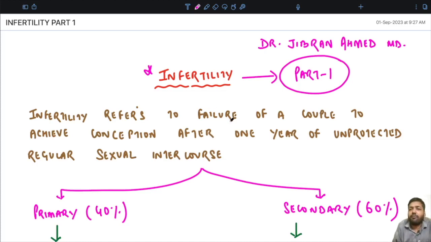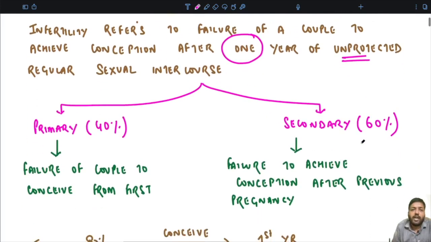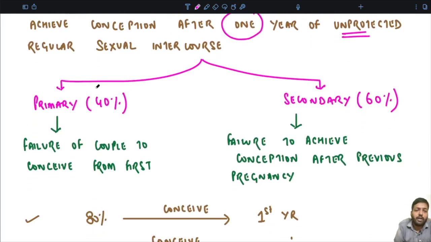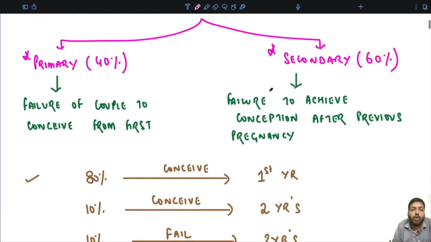Infertility refers to the failure of a couple to achieve conception after 1 year of unprotected regular sexual intercourse. There are two kinds of infertility. 40% of the cases are the primary variety of infertility and 60% of the cases are the secondary variety. So what do you mean by primary infertility? When there is a failure of a couple to conceive from the first, meaning they did not have any child before. So from the first only they were not able to conceive. That is called primary infertility.